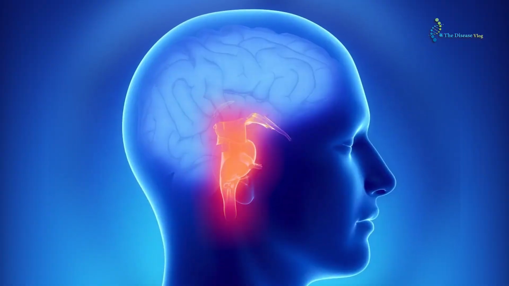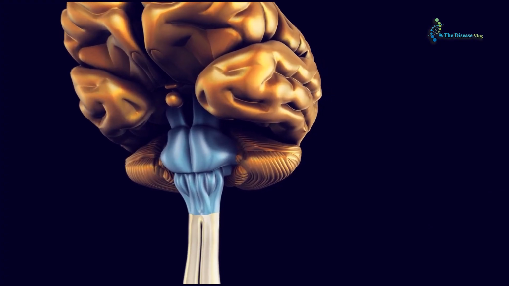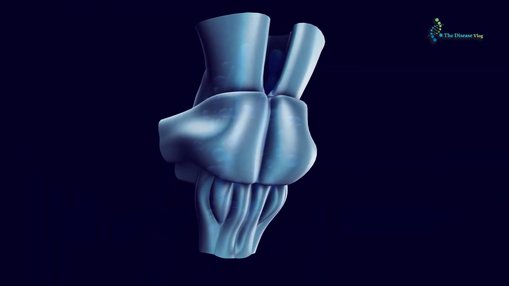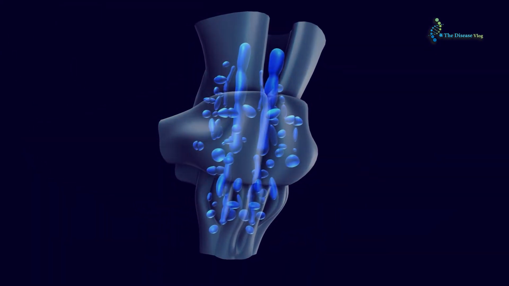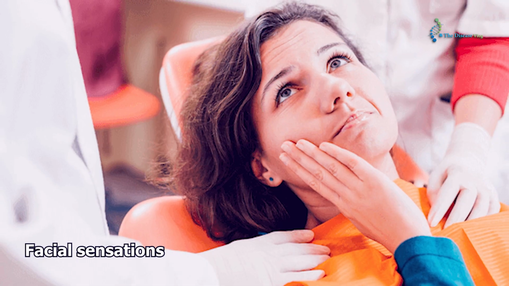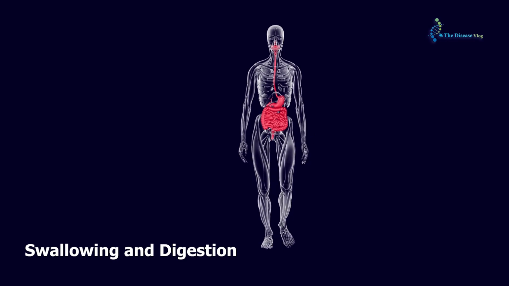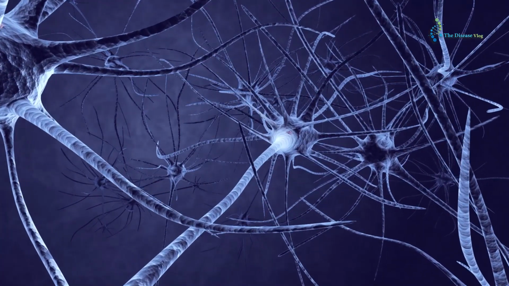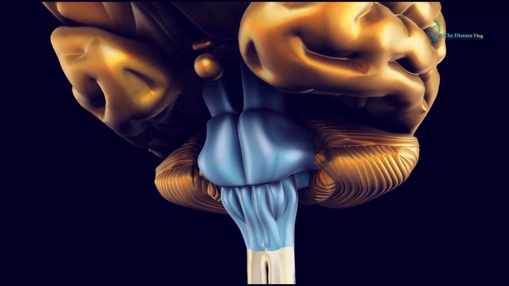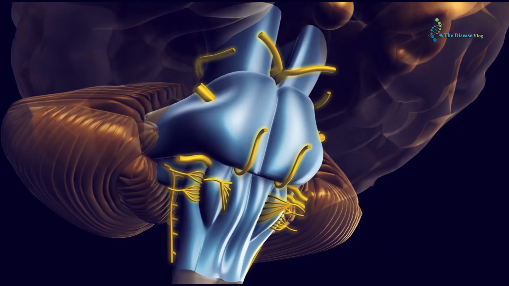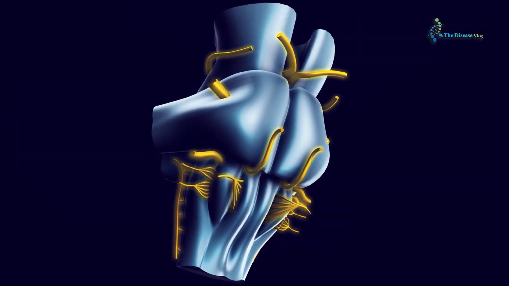The third part of the brain is called the brainstem. It is the stalk-like part that sits towards the bottom of the brain and connects the brain to the spinal cord. It regulates body actions such as breathing, heart rate, blood pressure, facial sensations, swallowing and digestion. The brainstem contains 10 cranial nerves which control facial movements, sensations, and taste. The brainstem comprises 3 parts that work together in a harmonious way to allow involuntary actions to keep our body working.